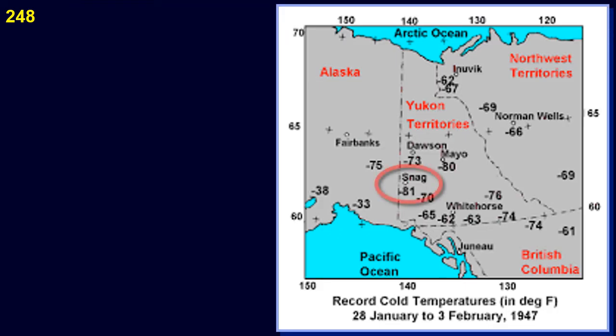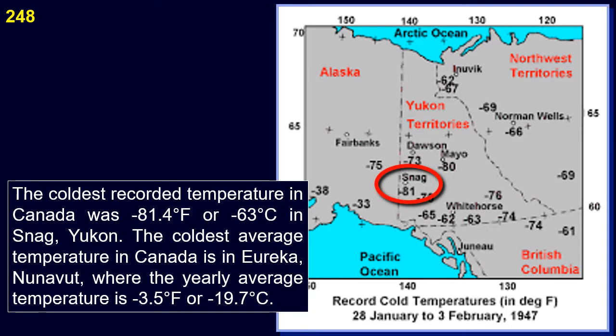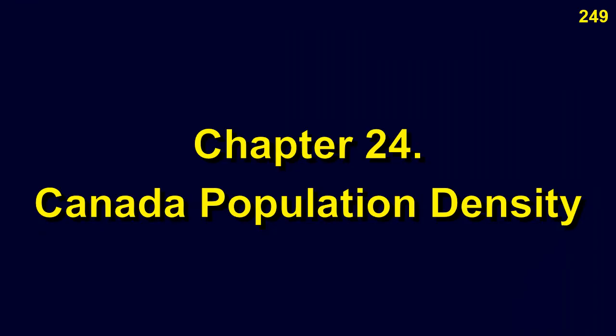The coldest recorded temperature in Canada was -81.4 degrees Fahrenheit, or -63 degrees Celsius in Snag, Yukon. The coldest average temperature in Canada is in Eureka, Nunavut, where the yearly average temperature is -3.5 degrees Fahrenheit, or -19.7 degrees Celsius.